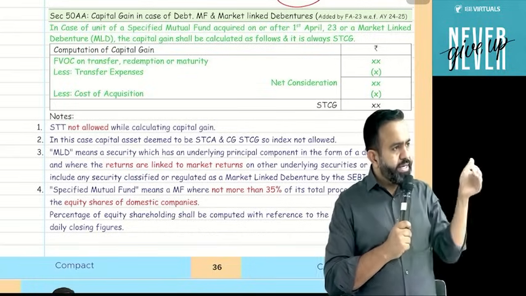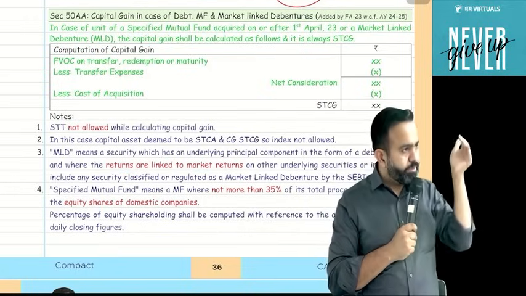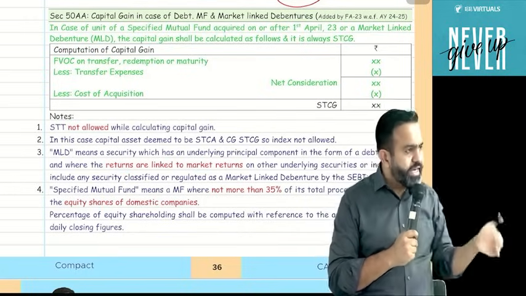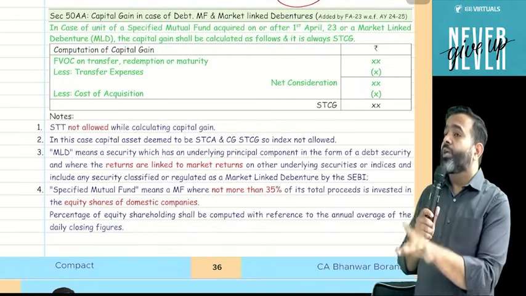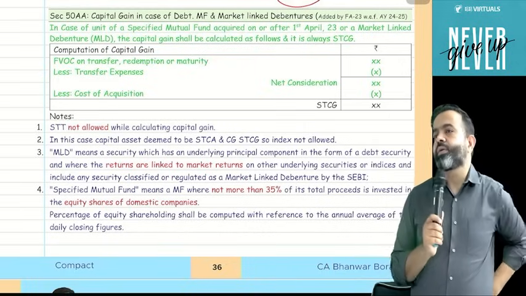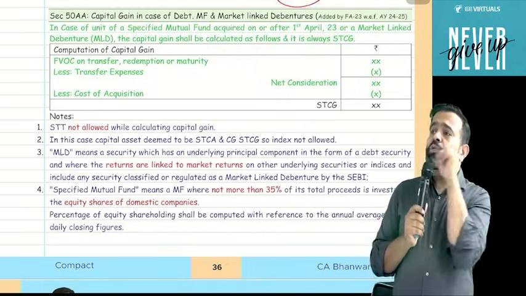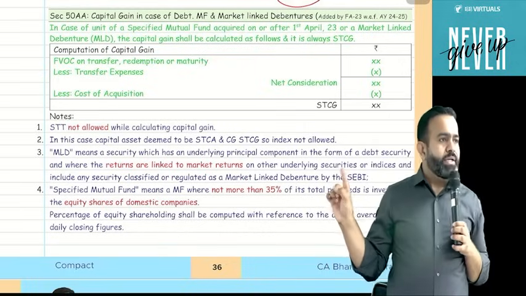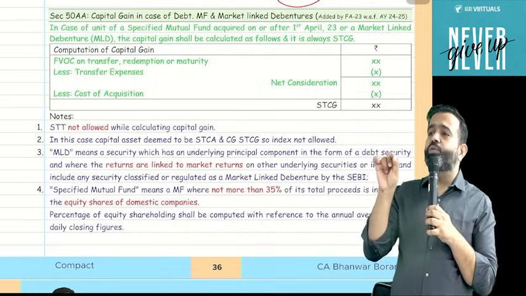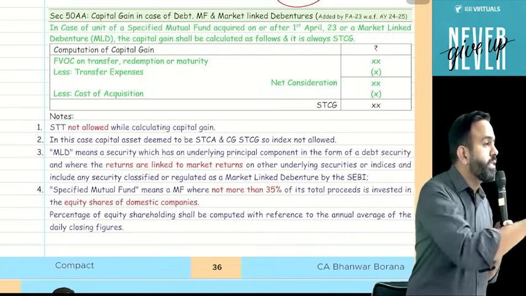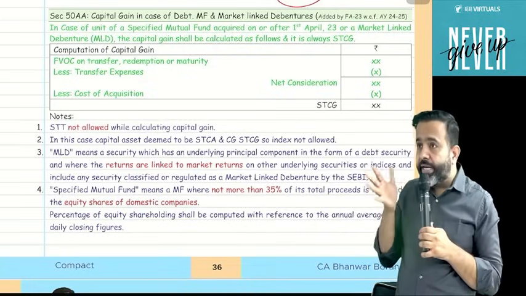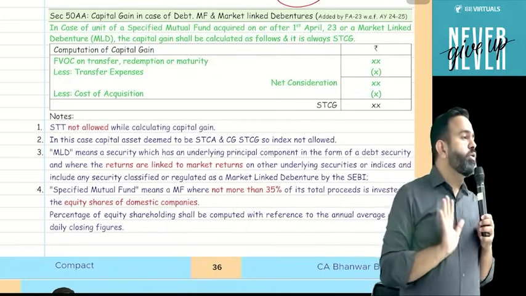So for market linked debenture, if you get anything on the redemption or maturity or sale, there will always be a short-term capital gain on market linked debenture also. But guys, there is one catch here. For debt mutual fund, this section is applicable only if the debt mutual fund is purchased on or after 1st April 2023. But for market linked debenture, they have not mentioned the date.